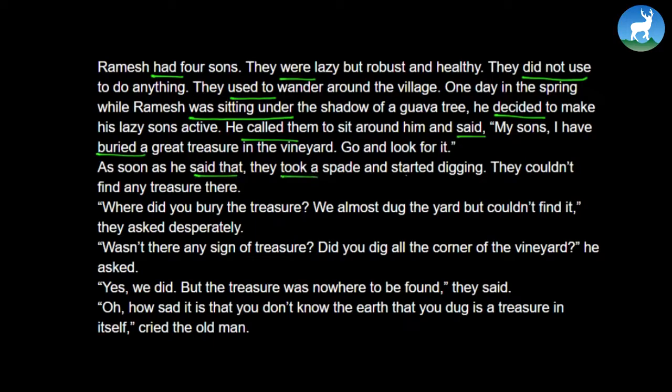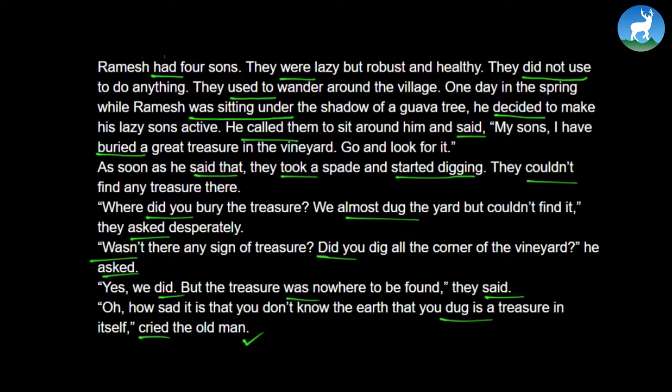As soon as he said that, they took a spade and started digging. They couldn't find any treasure there. "Where did you bury the treasure? We almost dug the yard but couldn't find it," they asked desperately. "Wasn't there any sign of treasure? Did you dig all the corner of the vineyard?" he asked. "Yes, we did, but the treasure was nowhere to be found," they said. "Oh, how sad it is that you don't know the earth that you dug is a treasure in itself," cried the old man. Now, can you find out the simple past tense?